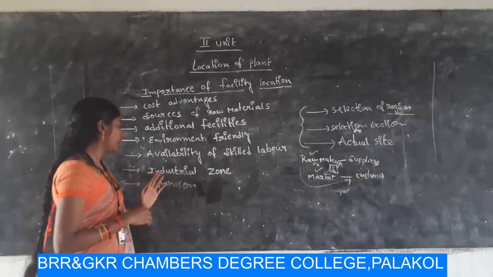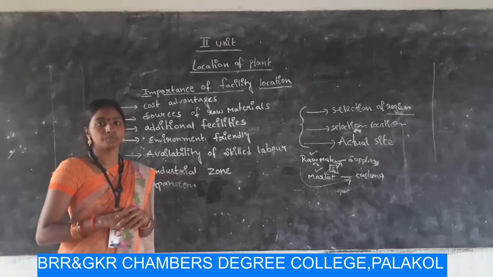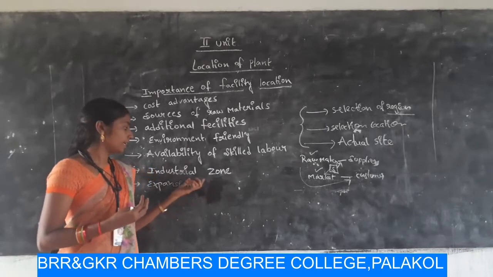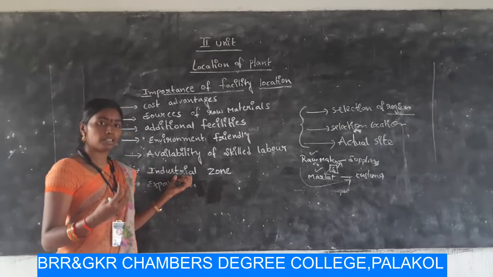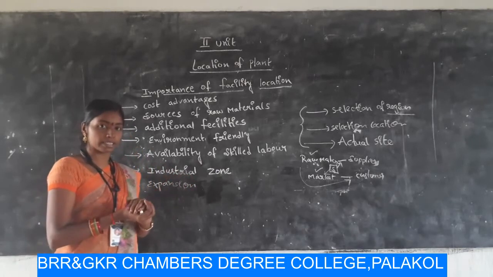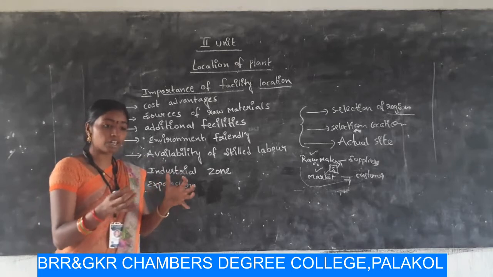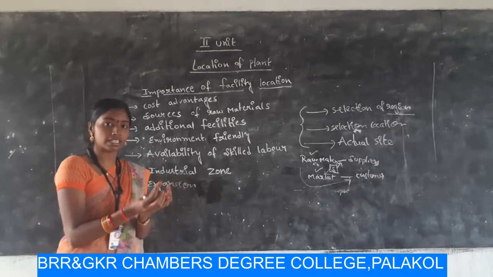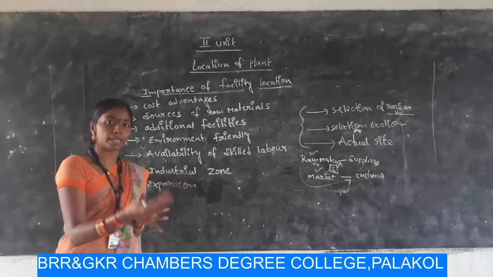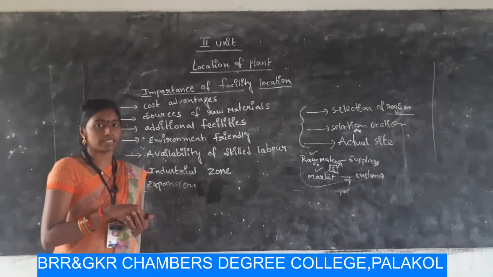And next one, industrial zone. It is one of the important factors which we cannot avoid, which means some industries are located at certain places, which means the area is developed and has infrastructure facilities. So we also select the same place to operate our business organization.